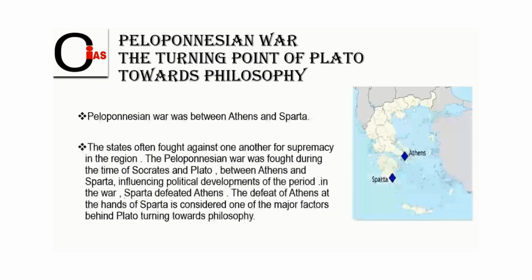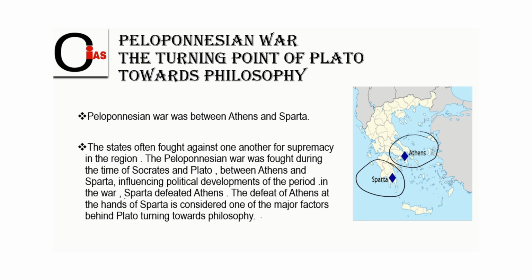So for anything, like if you see the failure of a country, only two things are mainly responsible. The first is education, and the second is politicians. The same thing happened even in Athens. The Peloponnesian War was between Athens and Sparta. As you can see, there was a war between two city-states, Athens and Sparta. That is what the Peloponnesian War meant. So what actually happened in the Peloponnesian War?